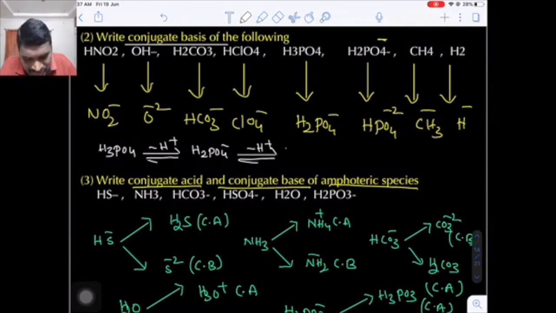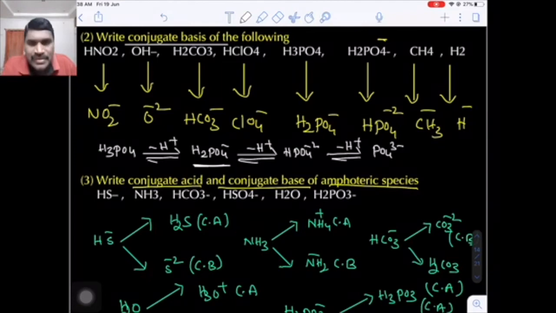Yes. If you subtract one more proton, you will get the second species, that is HPO4 minus 2. Can you remove one more proton? Yes. If you remove the third proton, you will finally get PO4 3 minus.